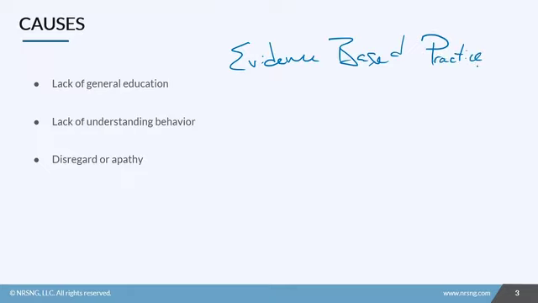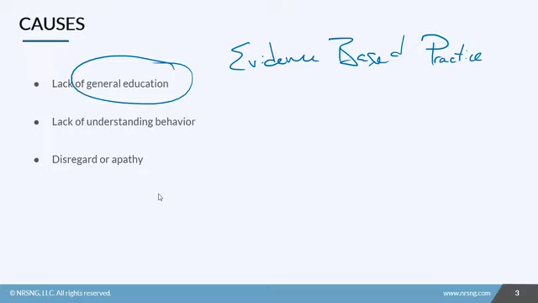In order to get a better understanding of high-risk behavior, we have to understand why these things happen. So first off, we're going to look at a little evidence-based practice for you, which is a cornerstone of nursing. So you always want to refer to your evidence-based practice and your evidence. There's a ton of research in this area, and general education, being low education levels or generally illiterate, has a relationship with high-risk behaviors. And that means that if a patient is poorly educated, they're more likely to engage in high-risk behaviors like smoking, drinking, drug use, and other risky behavior.